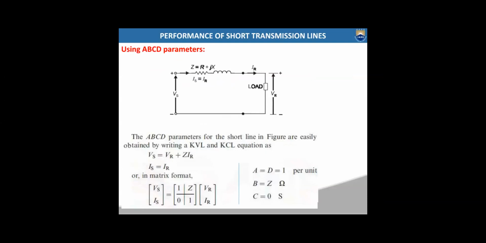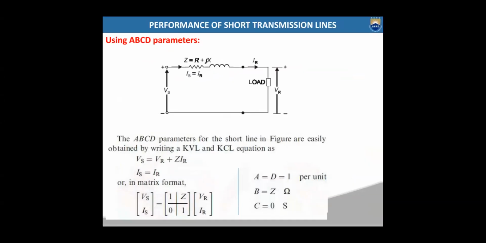Right. So till now we were discussing the performance of transmission lines by using network theory. Okay, we did not use the ABCD parameters. Generally this analysis will be done by using ABCD parameters. Let us see how you can do the performance analysis of short transmission lines by using ABCD parameters.